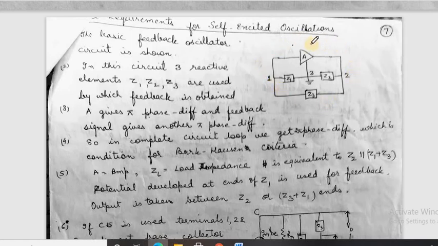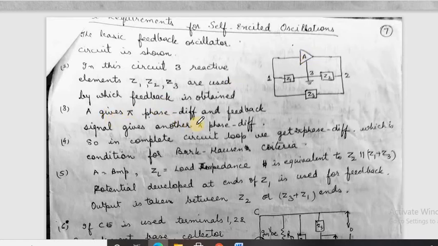Here in the diagram you can see an amplifier with amplification factor or gain A, and we have drawn three impedances Z1, Z2 and Z3 in such a manner. This is the basic feedback oscillator circuit, and here we have used three reactive elements Z1, Z2 and Z3 by which feedback is obtained. So these provide the feedback and this is the active device or amplifier.